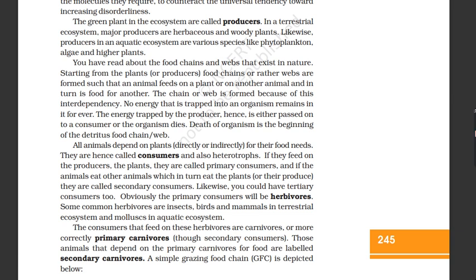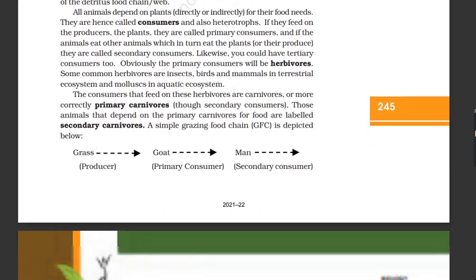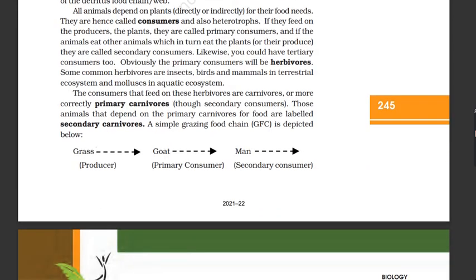A simple grazing food chain, GFC, is depicted below. Grass, goat, man. Producer.